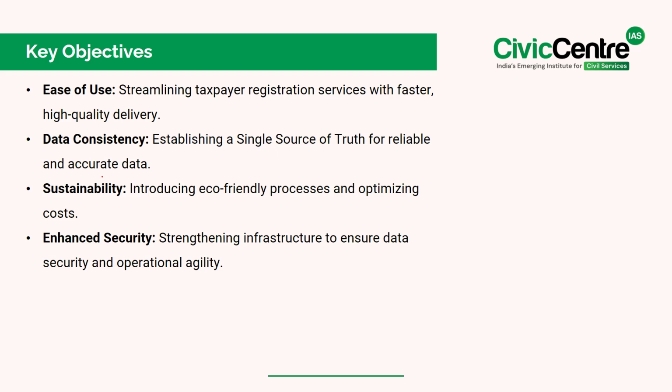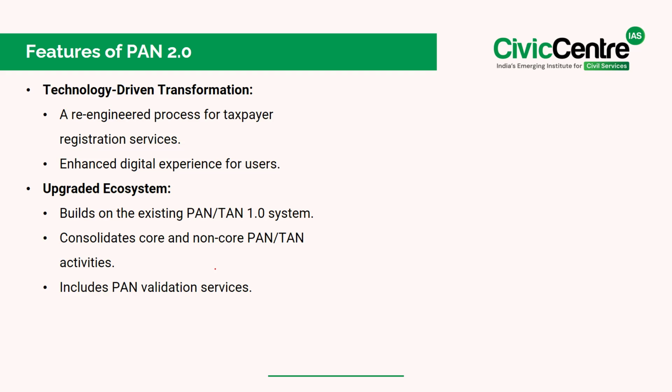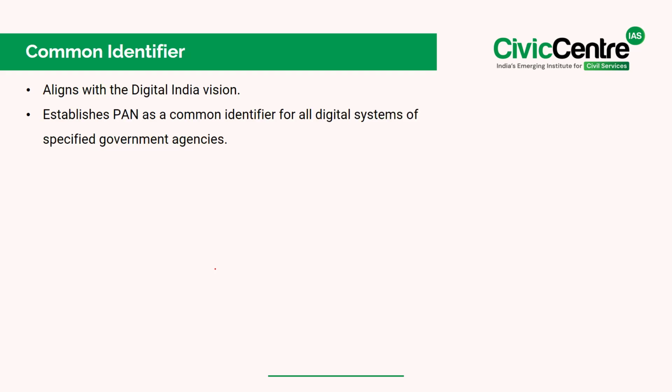If we look at the key objectives, see, firstly, it is to streamline the taxpayer registration services with faster, high-quality delivery. Then, establishing a single source of truth for reliable and accurate data. Thirdly, introducing eco-friendly processes and optimizing costs. And lastly, enhanced security by strengthening the infrastructure to ensure data security and operational agility. Now, these are the features of the PAN 2.0. Significantly, it aligns with the Digital India vision and establishes PAN as a common identifier for all digital systems of